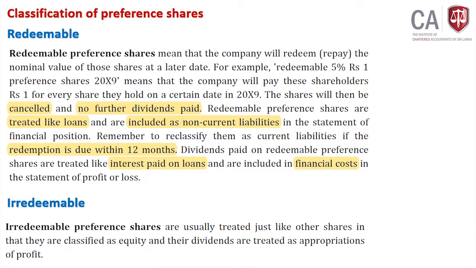Let's say you have issued 10,000 preference shares at a rate of 1 rupee per share. So altogether the share capital value is 10,000.